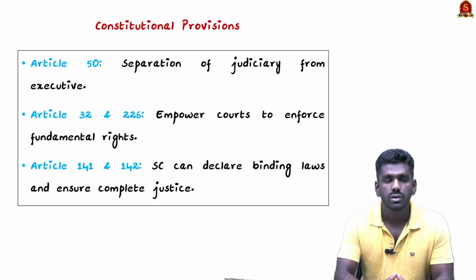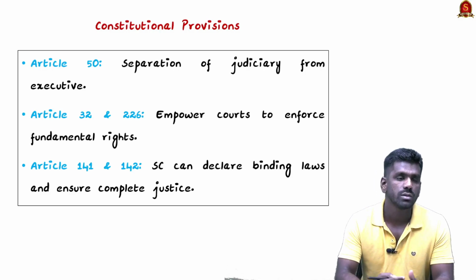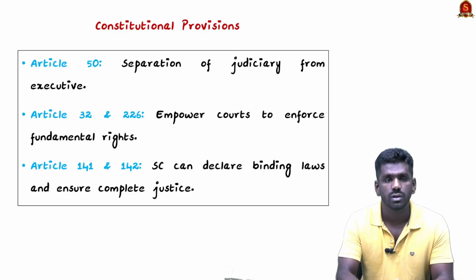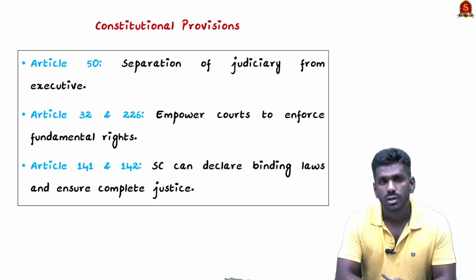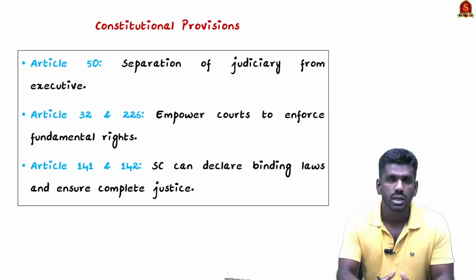For example, the Supreme Court used Article 142 in the Babri Masjid case to ensure the peaceful land transfer. So in rare or extraordinary cases, the judiciary steps in to provide complete justice. So this is about Article 141 and 142. These are the important constitutional provisions which give powers to the judiciary to provide justice in a case.